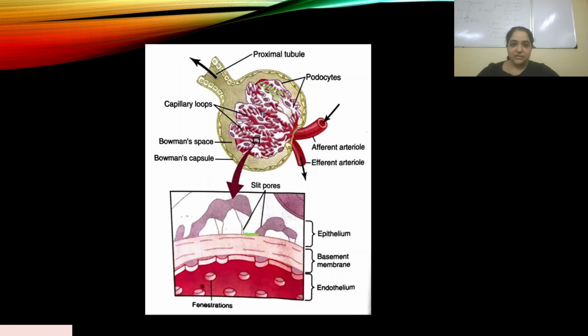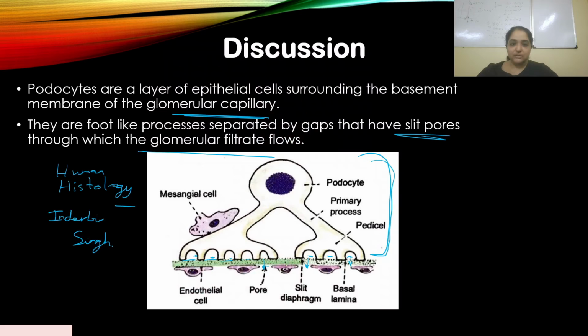He has taken one section and shown the diagram of the podocytes. But I think this just shows how it looks. The previous diagram by Inder B. Singh clearly shows the anatomy of the podocyte.